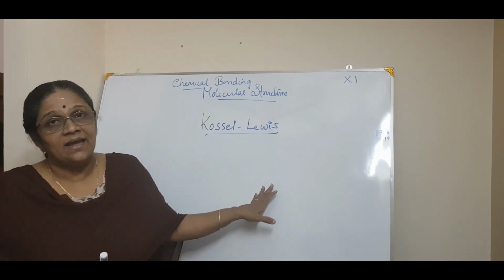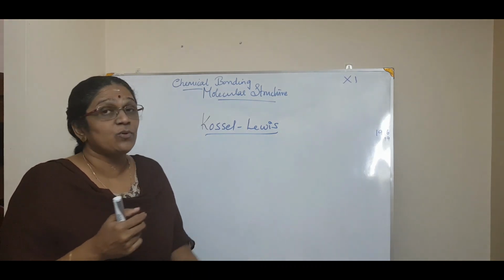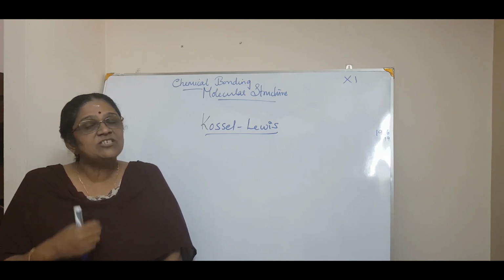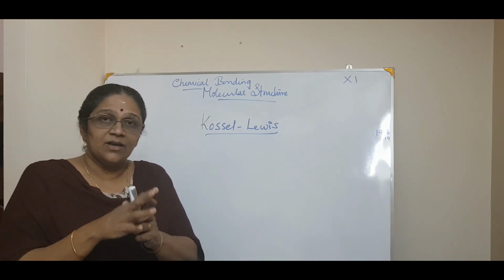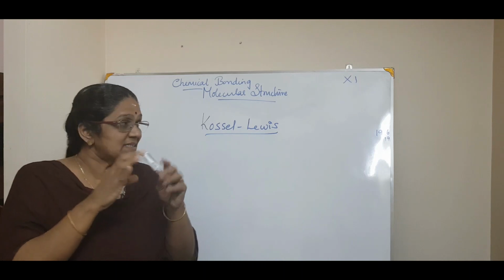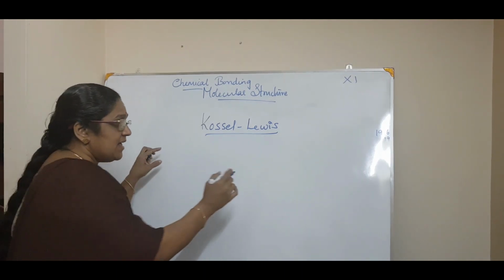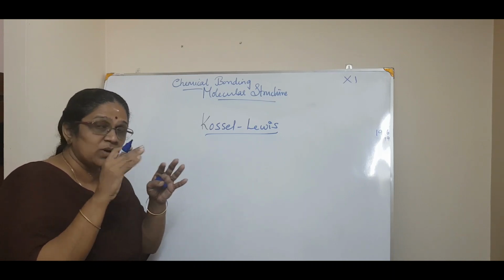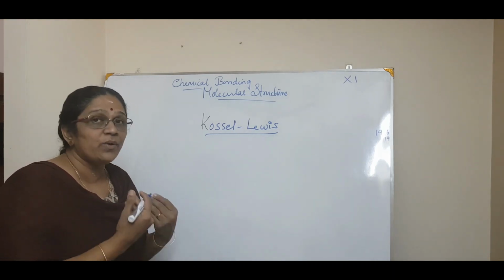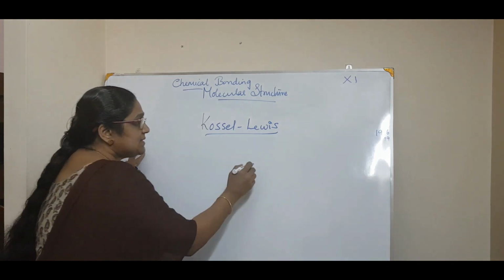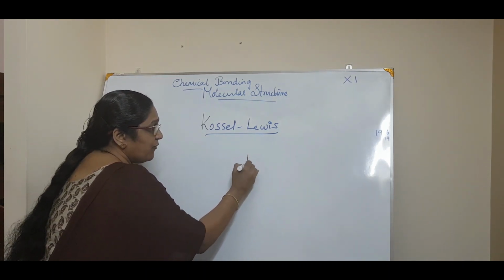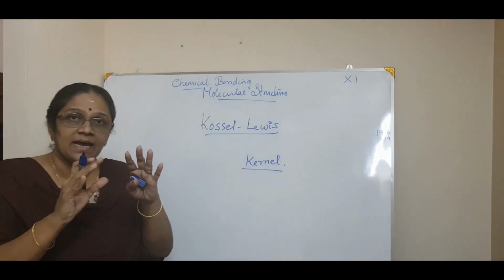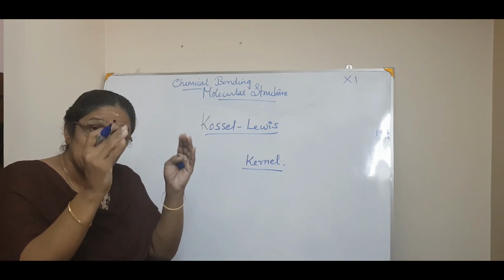So this Kossel-Lewis approach can also be called an electronic concept for chemical bonding. The atom consists of a nucleus and electrons, isn't it? The nucleus is in the center and the electrons are revolving around it. What he says is that the atom consists of a kernel. What do you mean by kernel? Kernel means the nucleus as well as the inner core electrons.